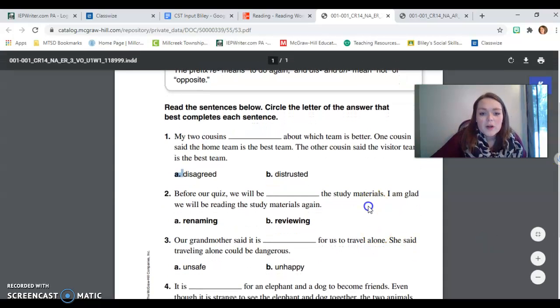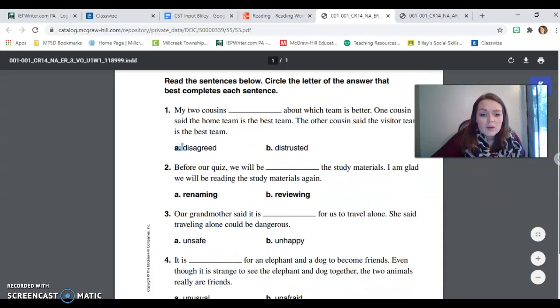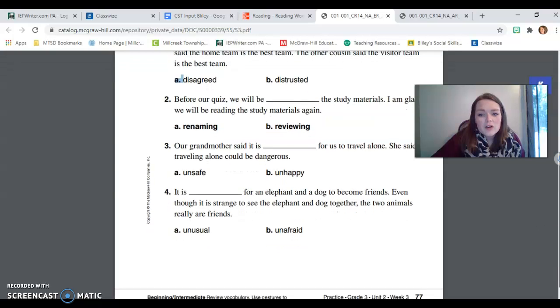Let's look at number 2. Before our quiz, we will blank the study materials. I am glad we will be reading the study materials again. Before our quiz, we will renaming. Are we going to name things again? Are we going to review, look at them over again before the test? What do you think? Before our quiz, we will be blank the study materials. Are we going to be renaming the study materials or reviewing? Reviewing. I would agree.